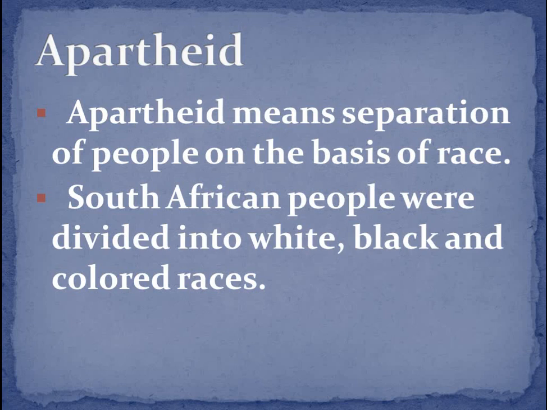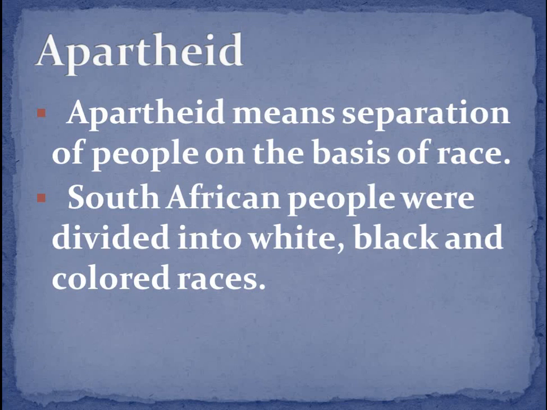So, according to law, these races were not allowed to mingle with each other. Mingle means mix. They were not allowed to mix with each other, so they were using different facilities. The black people were not having as many facilities as the whites were having. So firstly, I think it is clear what apartheid is. Apartheid means separation of the people on the basis of race.